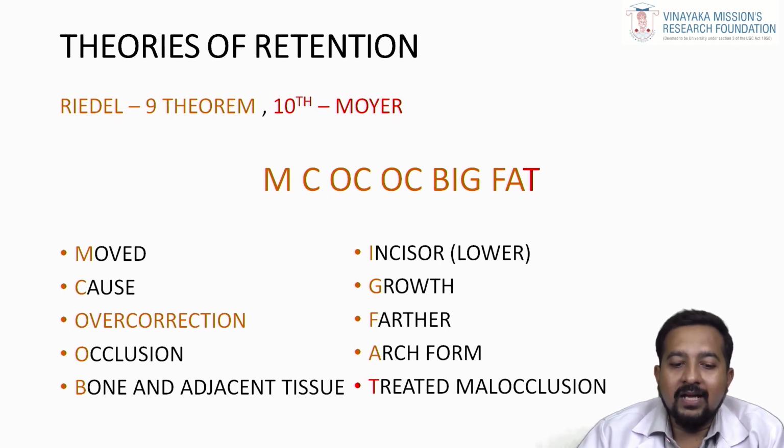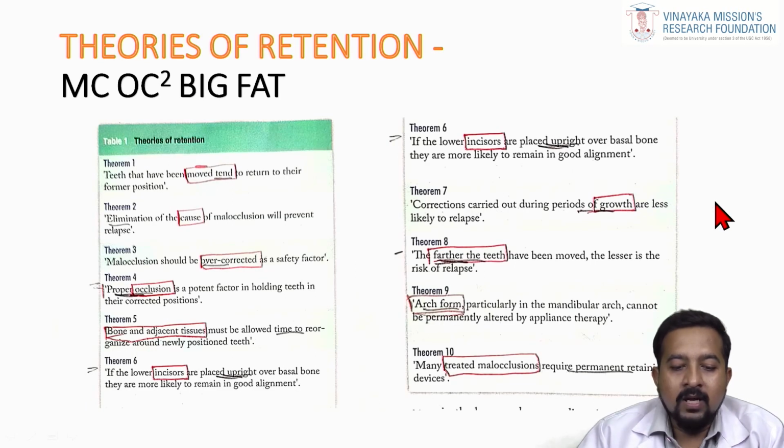Remember, the first 9 theorems were proposed by Riddle and the 10th one was added by Moyer. So according to this MCOC big fat, what is the first theorem? Consider this as a keyword, M. Moved teeth: teeth that have been moved tend to return to their former position. That is the commonest reason why you have relapse. So M is the key factor.